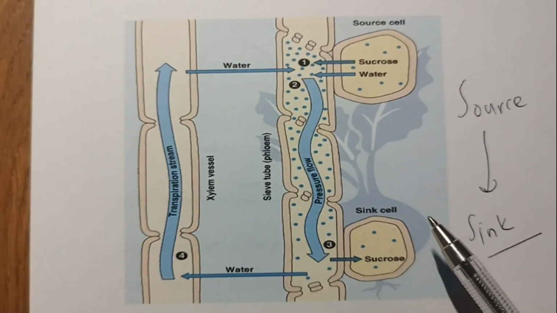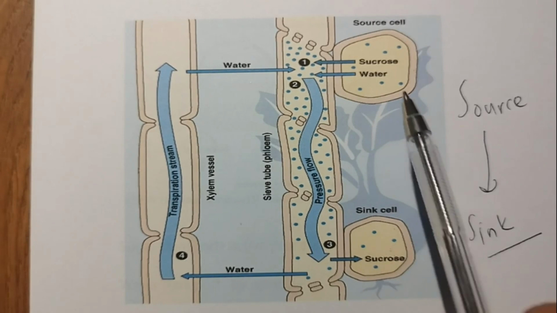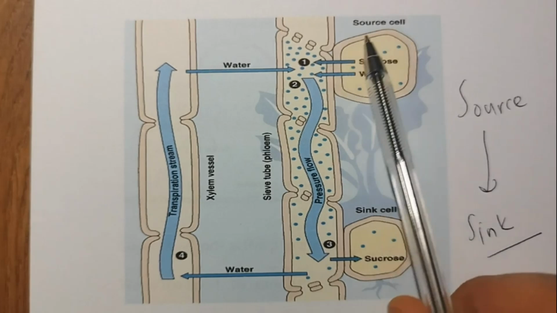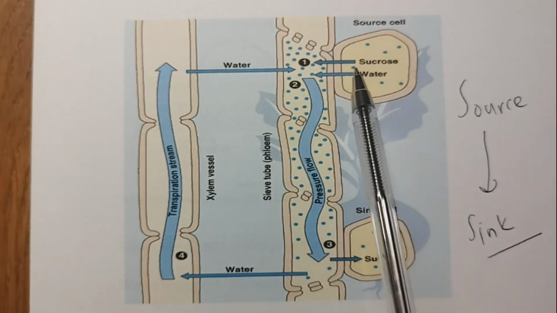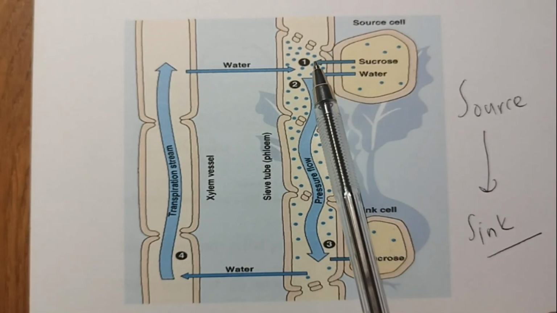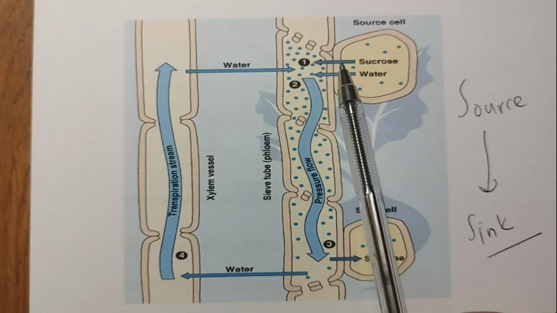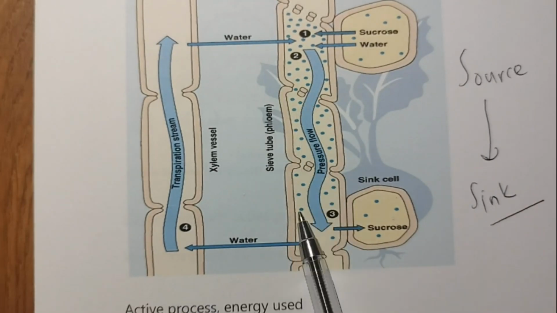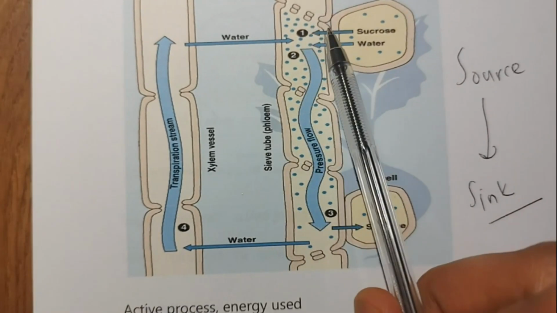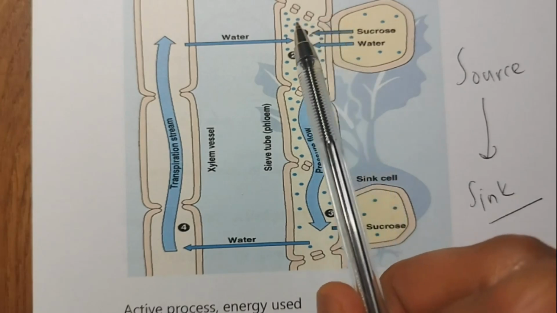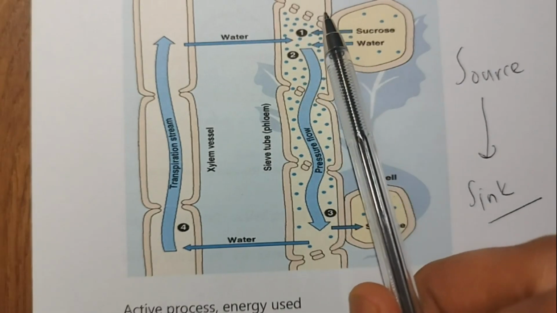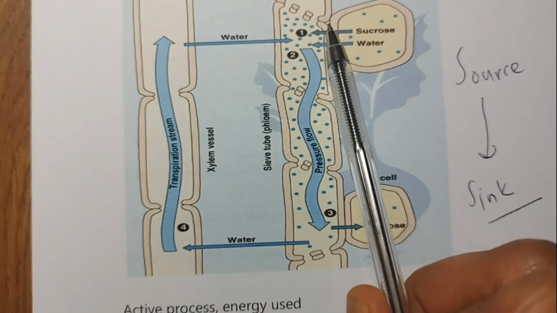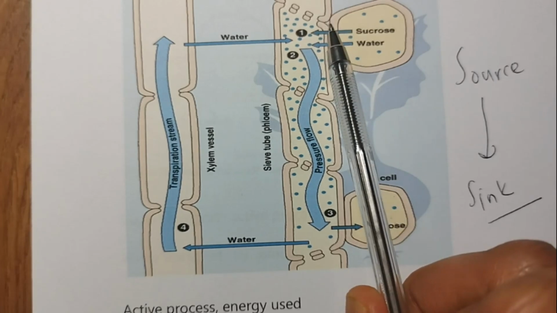Now look at this sucrose molecule here. The sucrose is produced here in the source cell. It is stored there. It is transported out from the source cell into the sieve tube cell of phloem, and this is an active process. What is the meaning of active? It needs energy. It needs ATP molecules. Remember, we have seen ATP molecule and energy production in the nutrition section of this chapter.